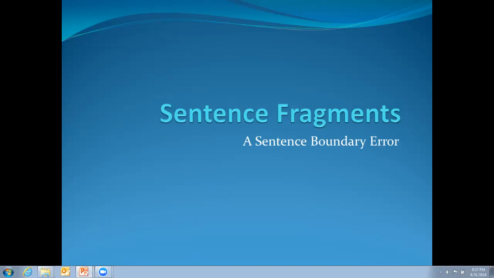Hi, everybody. Welcome to our Labor Day class. Today, we will be talking about sentence fragments. Sentence fragments are just one type of sentence boundary errors. There are several others we'll be talking about later on in class.